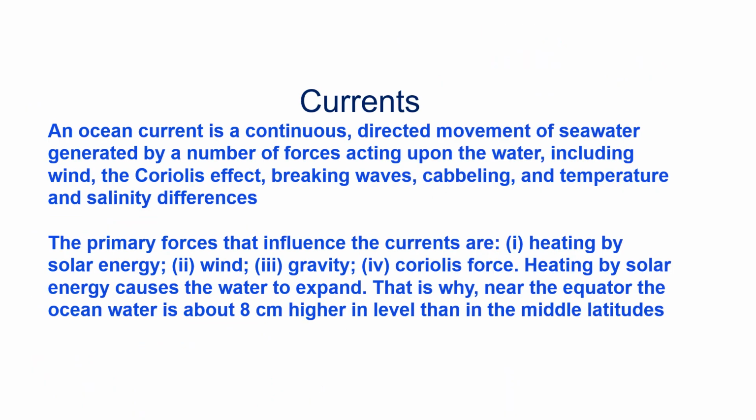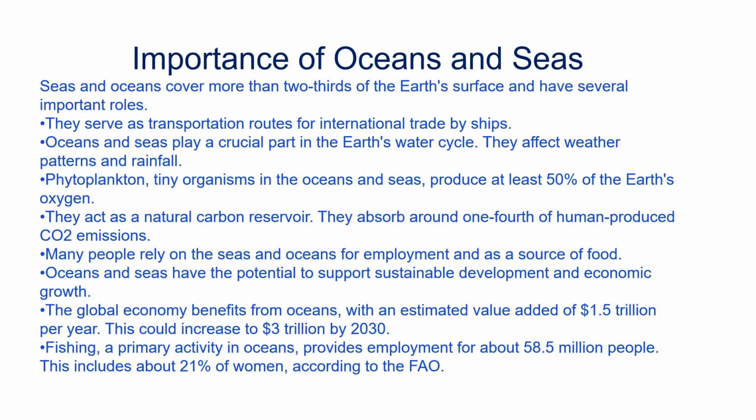Ocean current is a continuous directed movement of seawater generated by a number of forces acting upon the water, including wind, Coriolis effect, breaking waves, cabbeling, and the temperature and salinity difference. And you have to learn the explanation about the primary and secondary forces that cause currents.